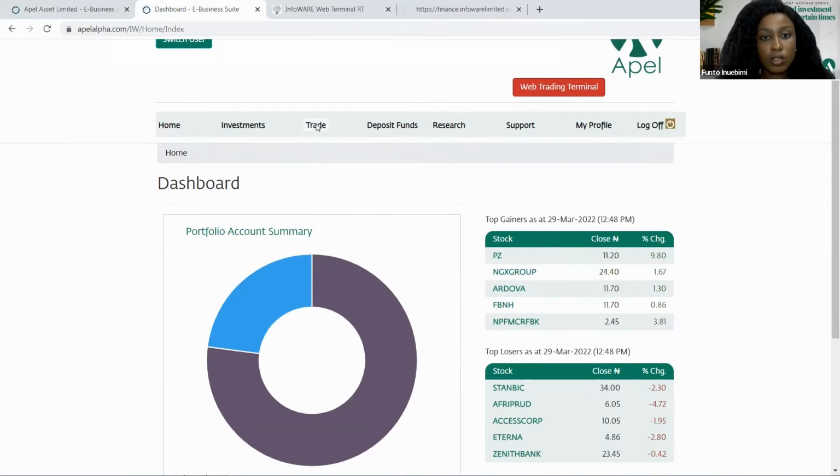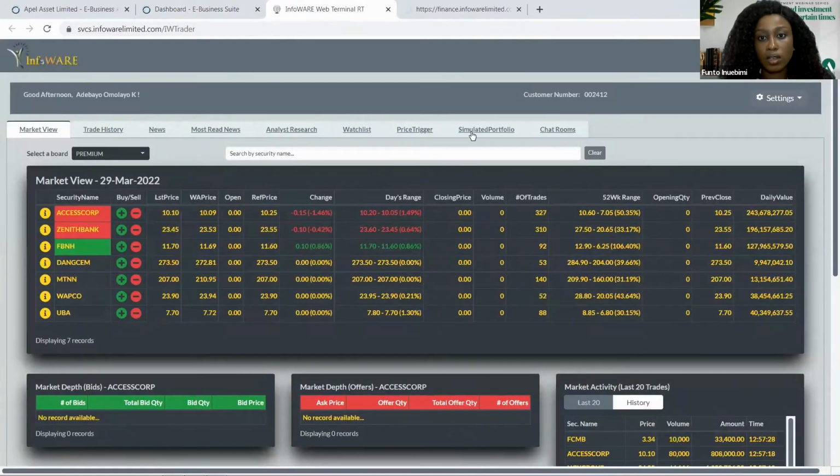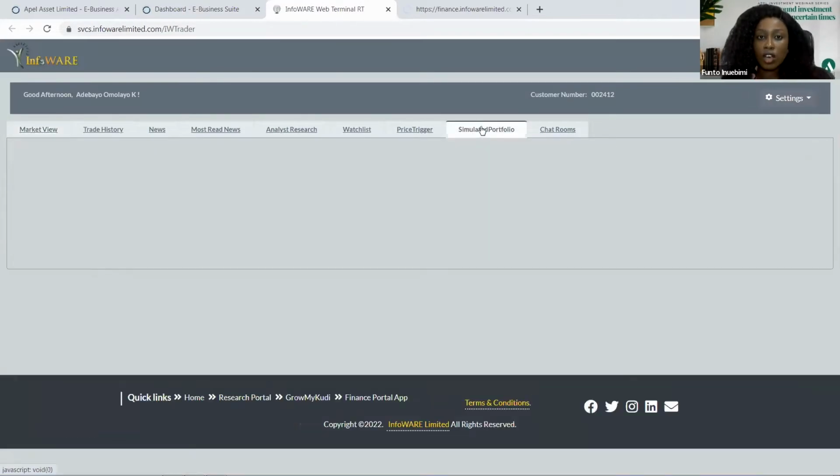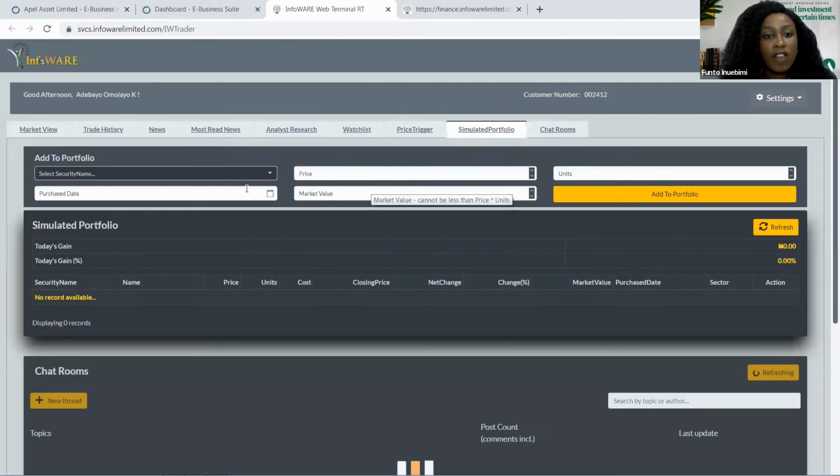Okay, so from here, you can come to simulated portfolio. So for those who haven't used this platform before, you can come here and see how everything is going to move on. So I already have existing securities and I want to know how, if I add a particular security, maybe you want to diversify your portfolio, you want to add other things.